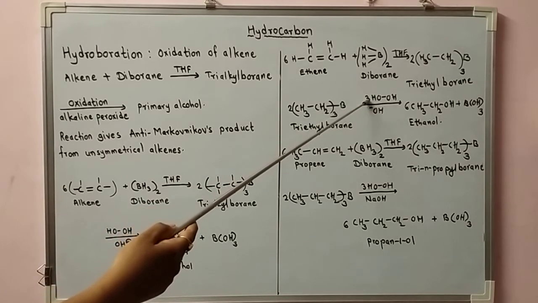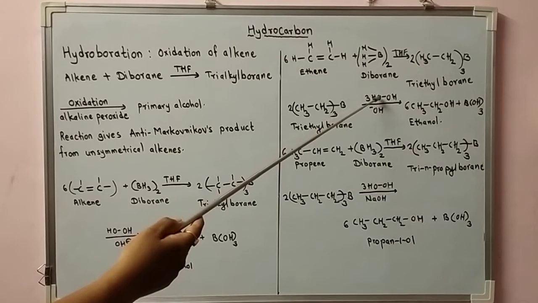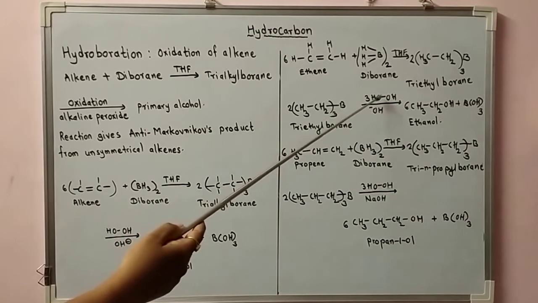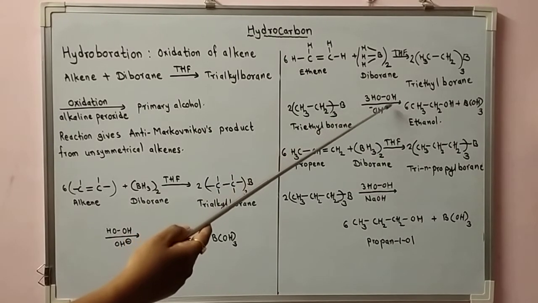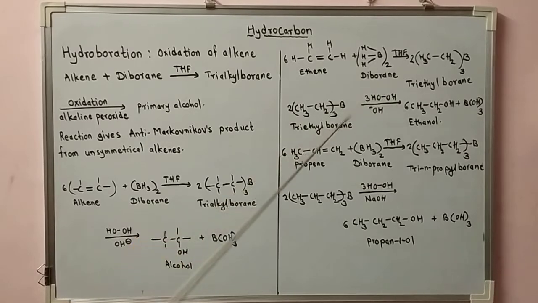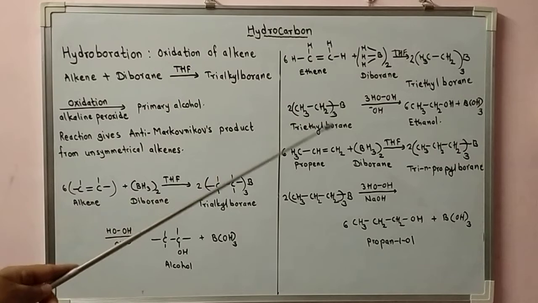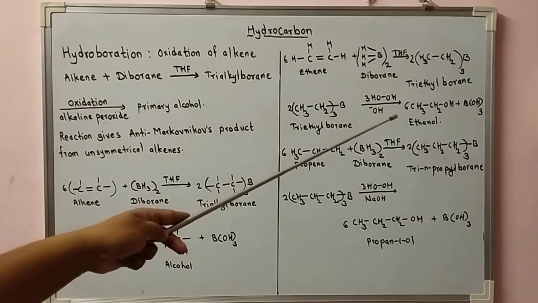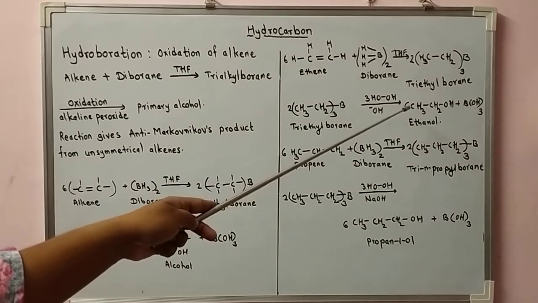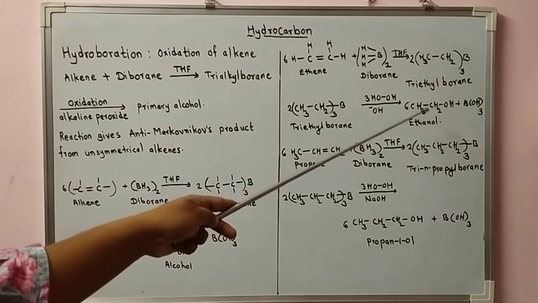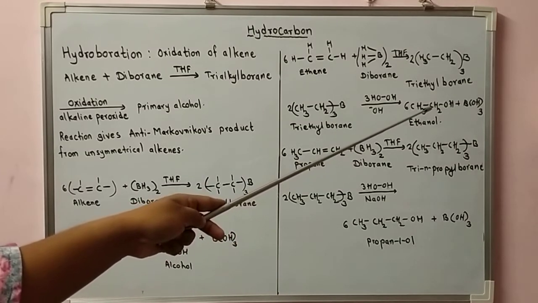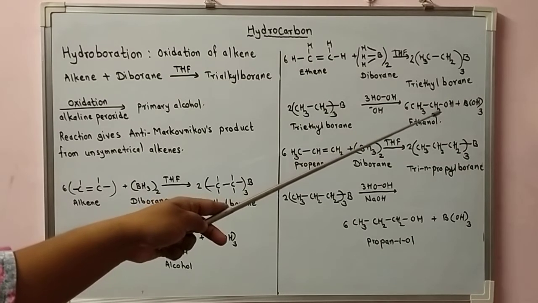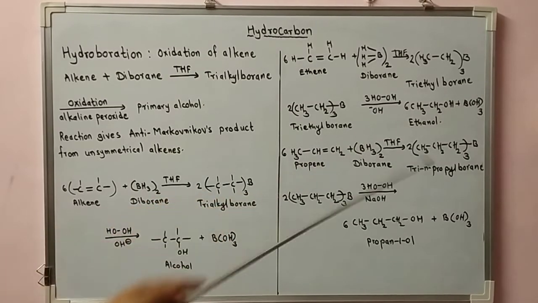Now twice (CH3CH2)3B, triethyl borane, with the reaction conditions on the arrow, 3 molecules of HOH, that is hydrogen peroxide H2O2, in the presence of NaOH, here OH minus is written, gives 6 molecules of CH3CH2OH, that is ethanol, plus B(OH)3, boric acid.